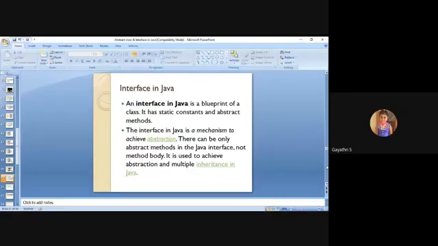An important question: how can you achieve multiple inheritance in Java? The answer is simple, interface. A normal class which implements interface 1, comma, interface 2 is possible. But a normal class which extends two classes, extends A1, comma, A2, is not possible in Java. That is why we have the interface.